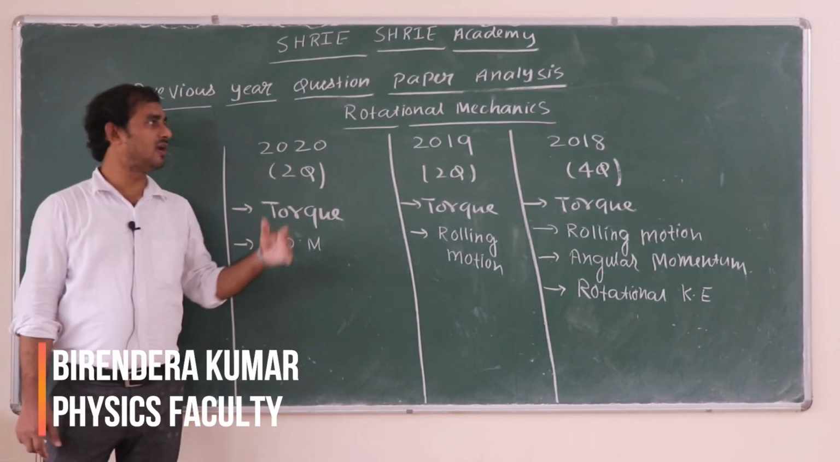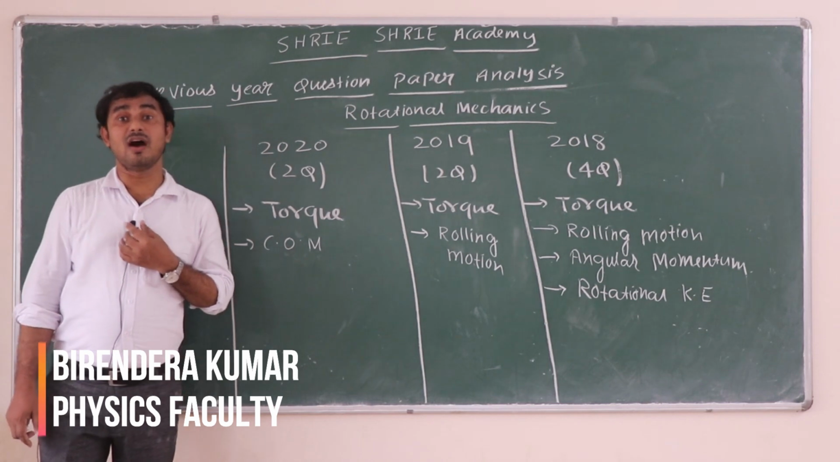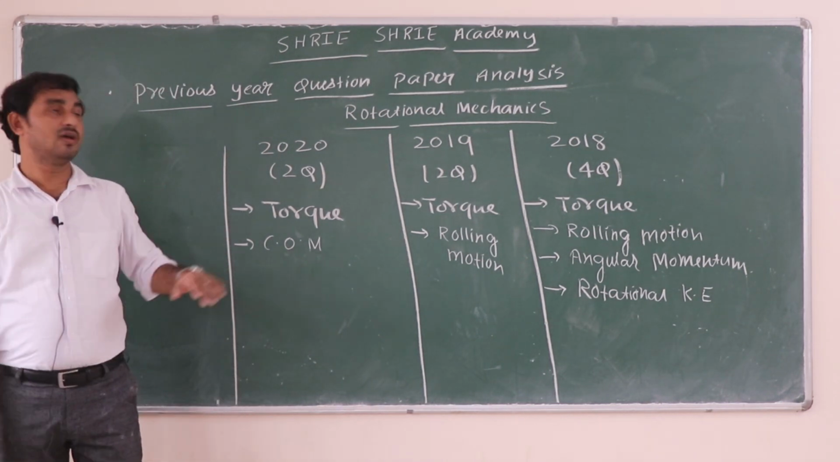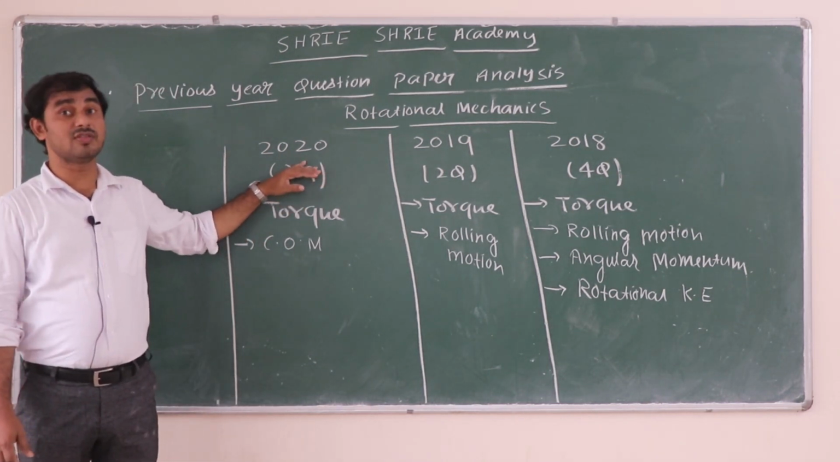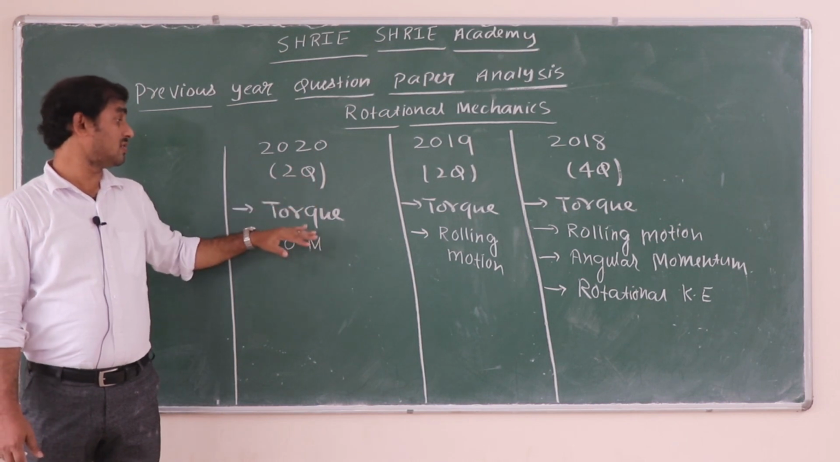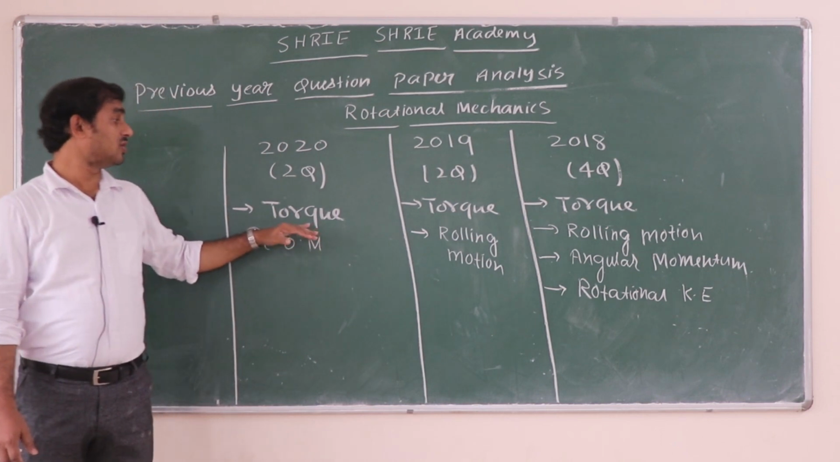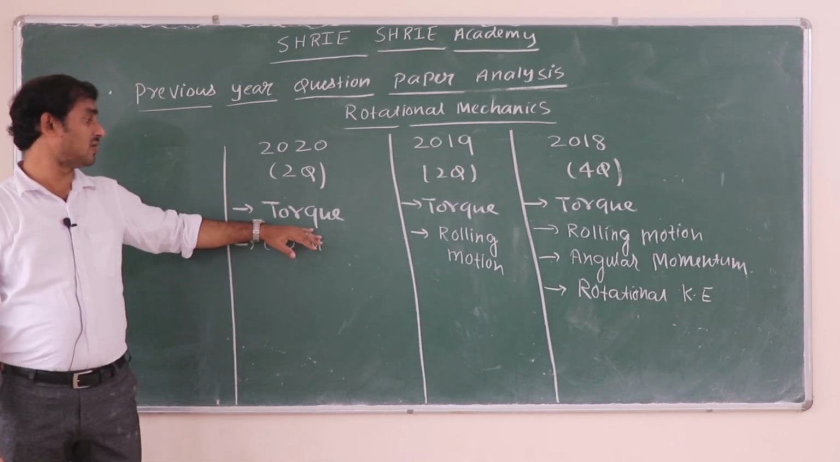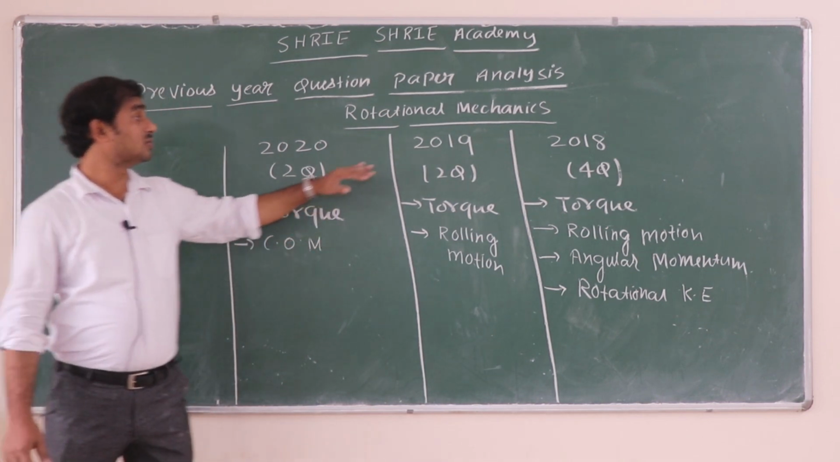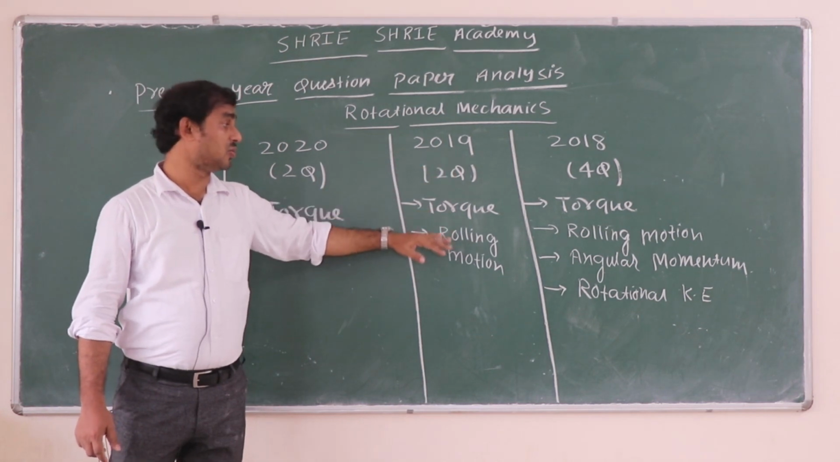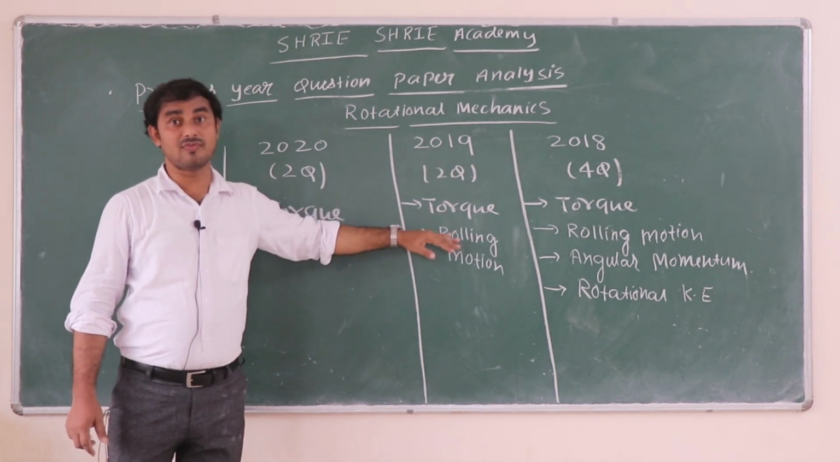So we are going to look at rotational mechanics. How was the trend of asking questions? I have written here that in 2020 we had two questions, and I have written the topics from where they have asked. In 2020 you see torque was one question, center of mass. In 2019 we had again two questions. One was from torque, one was from rolling motion.